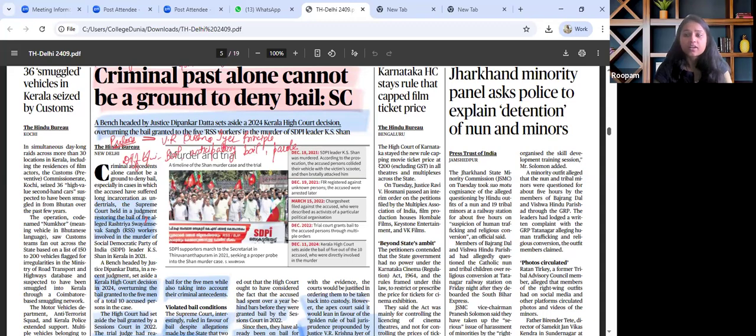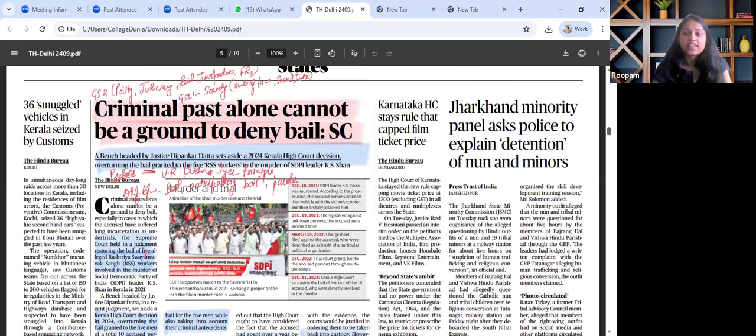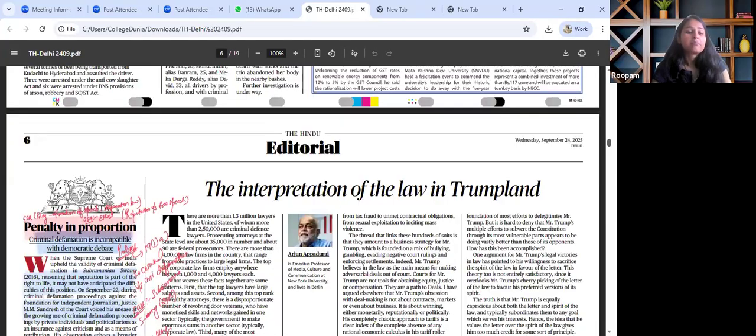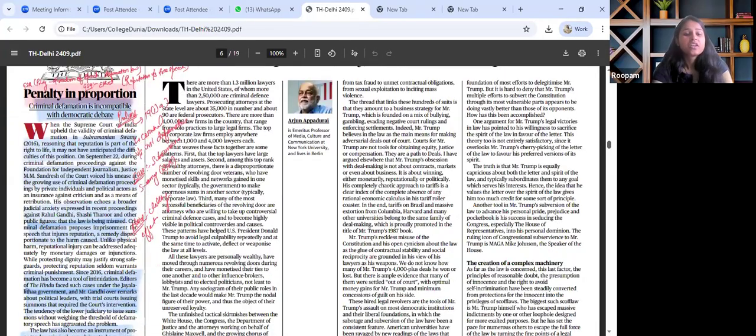Moving on, the next important article that catches our attention is on the editorial page, and that talks about penalty in proportion. When we map this article, it will fall under GS paper 2 polity, wherein freedom of speech and defamation law can be quoted. For GS paper 4 as well, ethics, wherein reputation versus free speech can be analyzed.